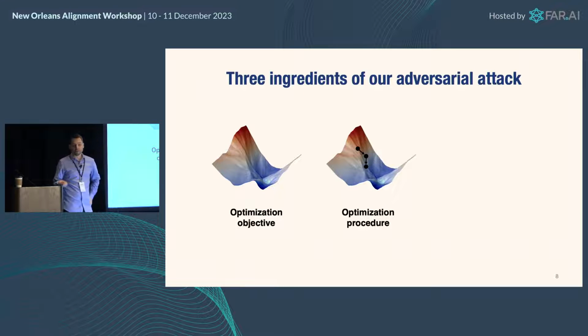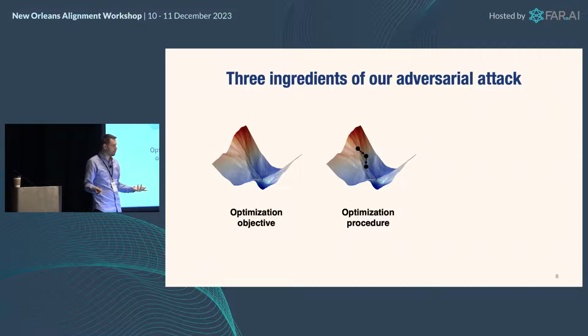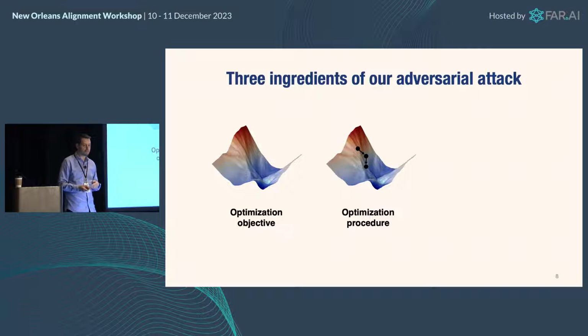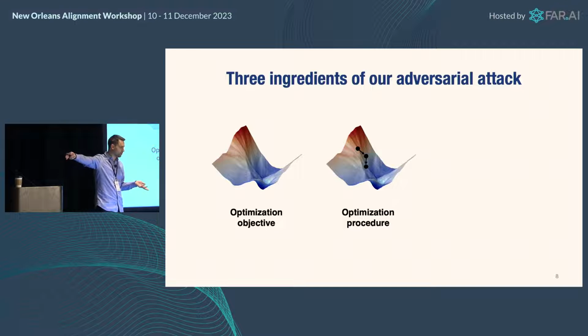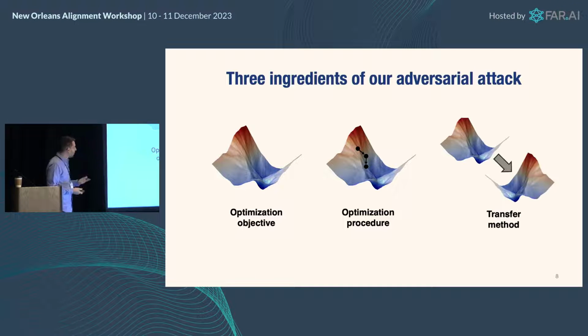Then there's the optimization procedure. Now we have an objective, we need to actually optimize things. This is hard because we're optimizing over discrete tokens. You can do things like soft prompting, but that won't transfer to real systems, because you can't soft prompt GPT. And then finally, you need a transfer method. How do you get these things to go from the systems we're going to break, which are going to be open source models, to systems like ChatGPT? I'm going to talk about each of these in turn, and do feel free to interrupt and ask. We have some time.